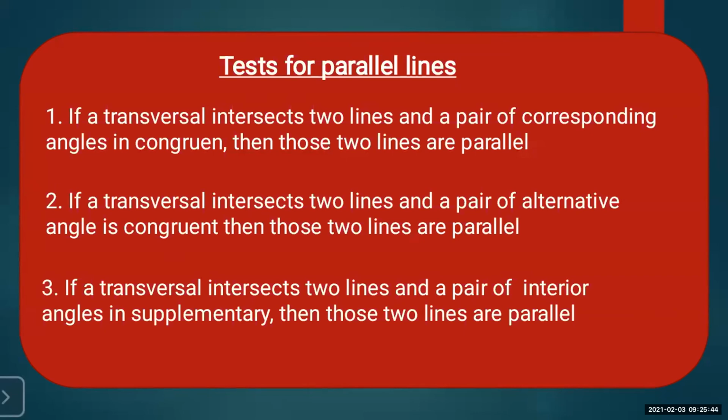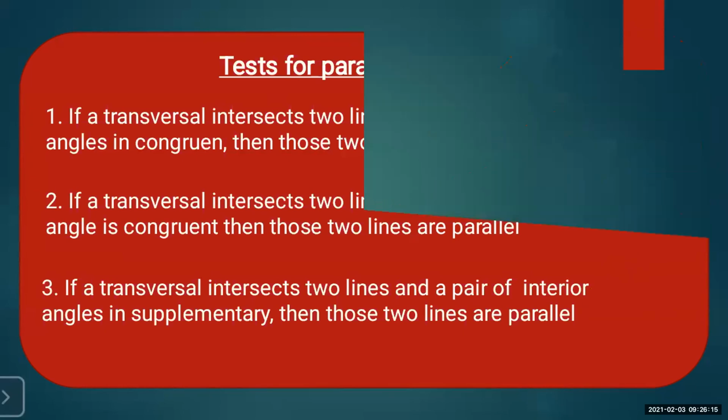You can write the statement in your own words: if two parallel lines are intersected by a transversal, then the corresponding angles and alternate angles formed by the transversal are congruent. In the same way, if two parallel lines are intersected by a transversal, the interior angles formed are what? Supplementary. So this is the test for parallel lines.